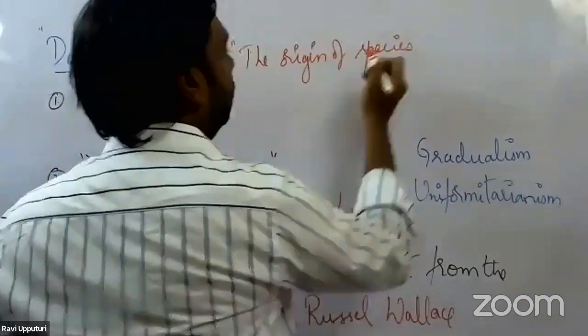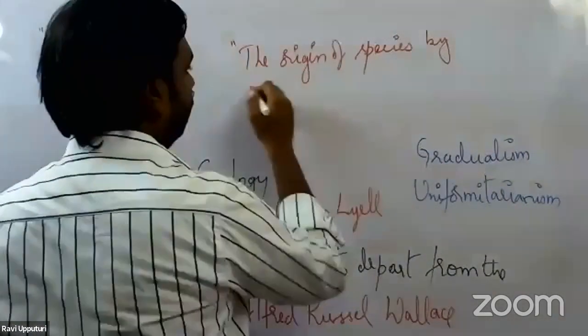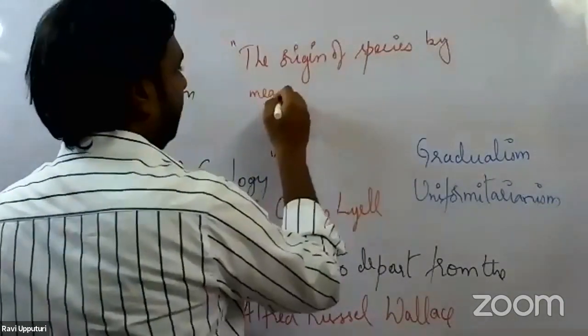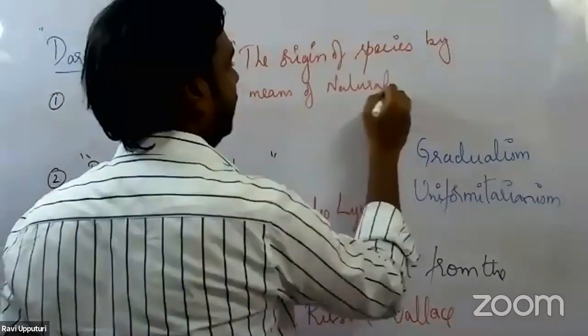This is the title. It can be elongated also: Origin of Species by Means of Natural Selection.